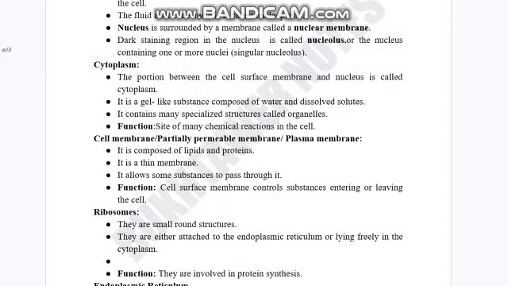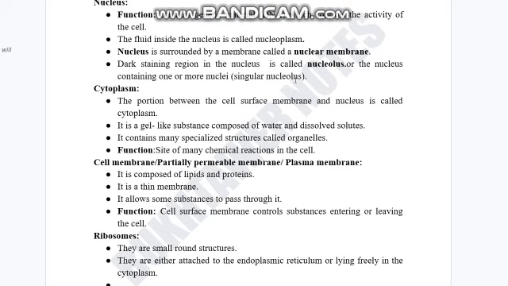Okay, let's get back to the theory. The nucleus is surrounded by a membrane. As I said, the nucleus has a membrane called the nuclear membrane, and a dark staining region called the nucleolus. The fluid in the cell is called the cytoplasm, or you may define it as the portion between the cell surface membrane and the nucleus. It is a gel-like substance composed of water and dissolved solutes, and it contains many different organelles. Organelles are the smallest structures present inside cells.